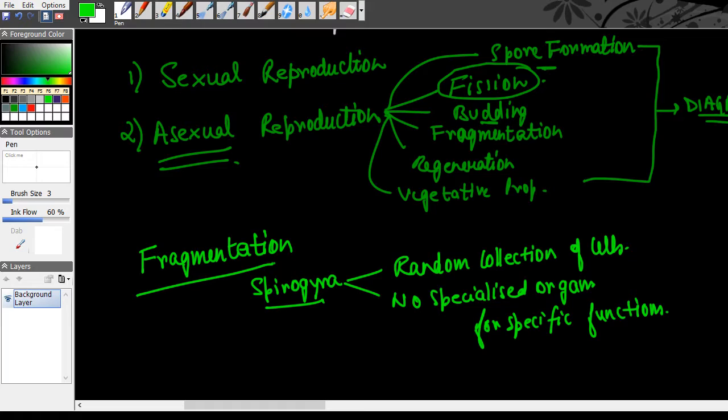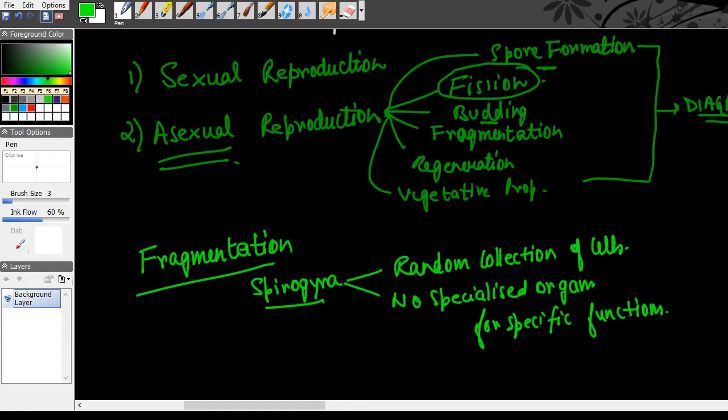Hence Spirogyra filaments simply divide and break into fragments, so it is very easy for them to take up fragmentation. But other multicellular organisms are much more complex. They have specialized organs for specialized functions, hence they require special reproductive organs for the reproduction process. That is why fragmentation cannot occur in them.